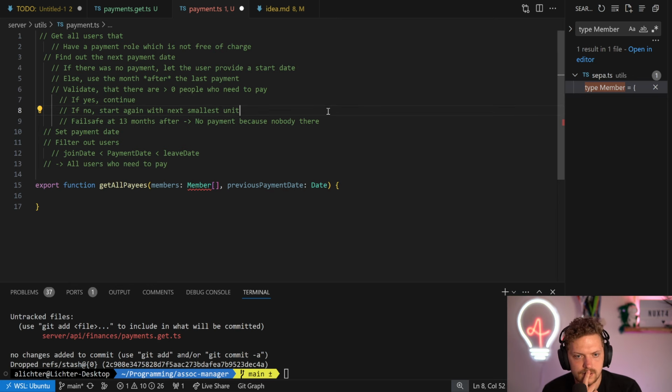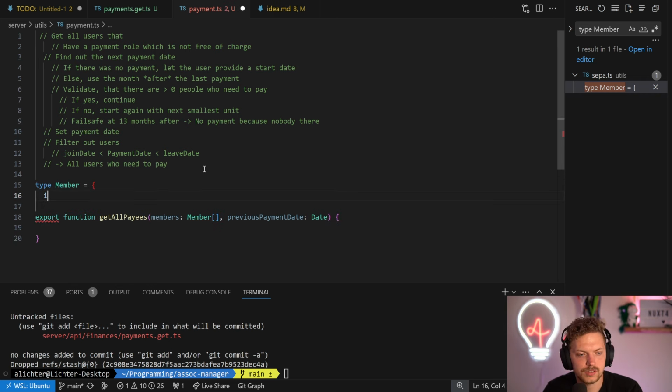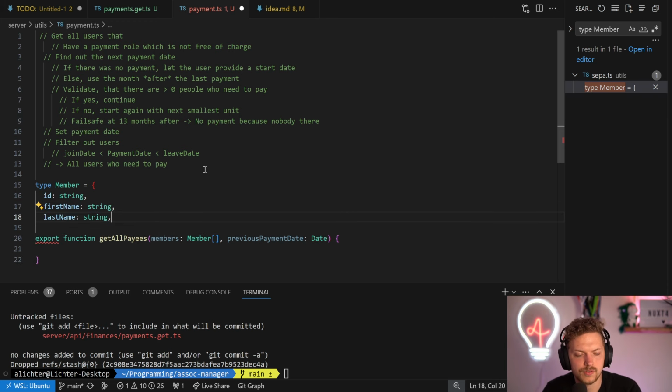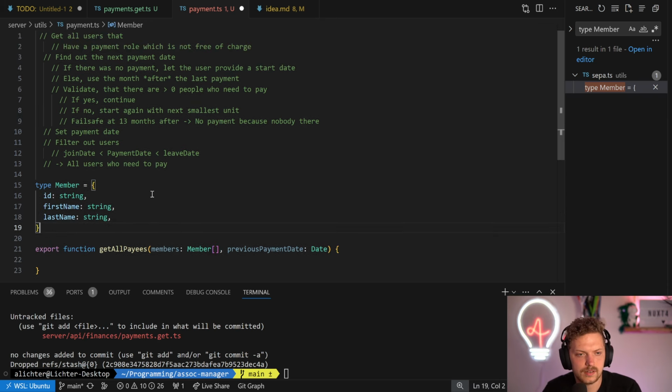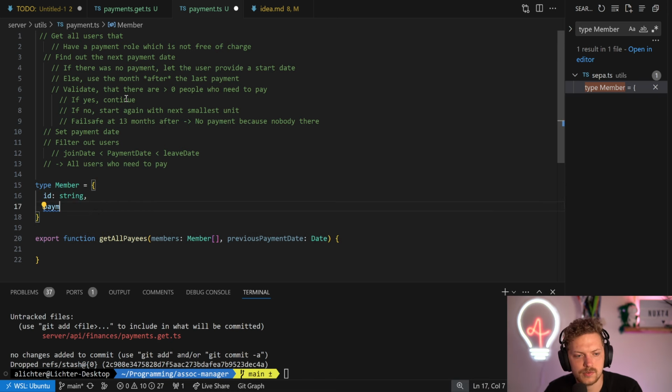Okay, so let's say we have a member. What do we need to know about the member? Technically, we just need to know the ID. We could also say first name, last name, that doesn't hurt. These only have a payment role, which is not free of charge. Yeah, okay. That might be enough. This is also for debugging purposes. We might not even need it. The ID could be enough, but we need the payment role